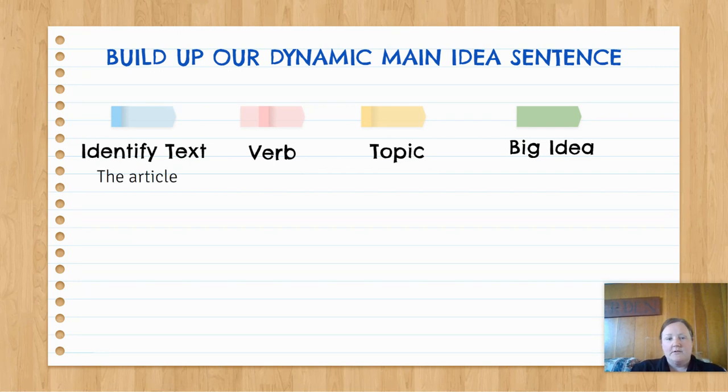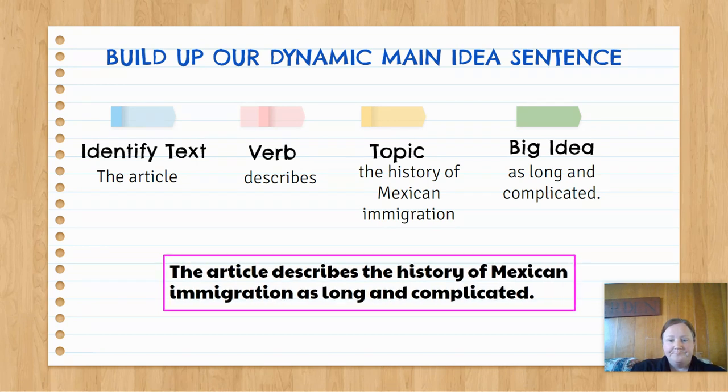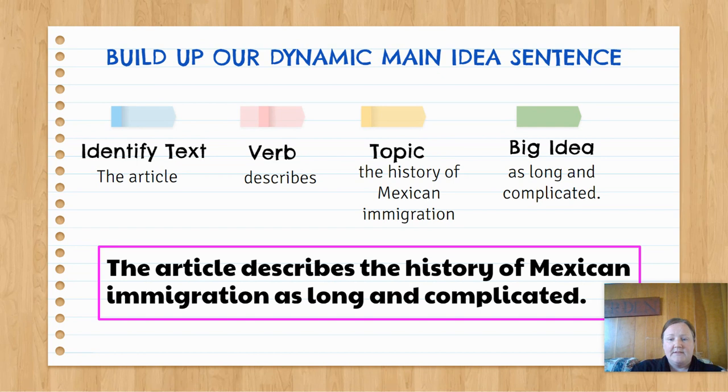The article, this is an article, describes, we already know the topic, the history of Mexican immigration. And we know that the big idea is that they're saying it's long and complicated. So let's put it together. The article describes the history of Mexican immigration as long and complicated. If you want to pause the video and jot that down as your dynamic main idea statement, that would be a good idea.